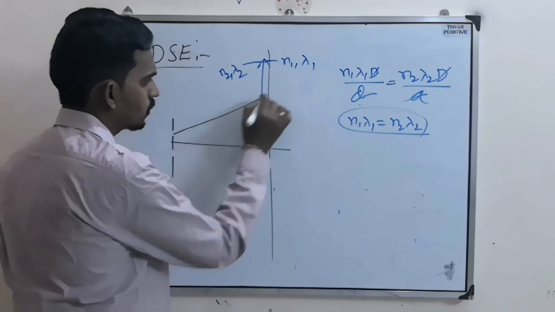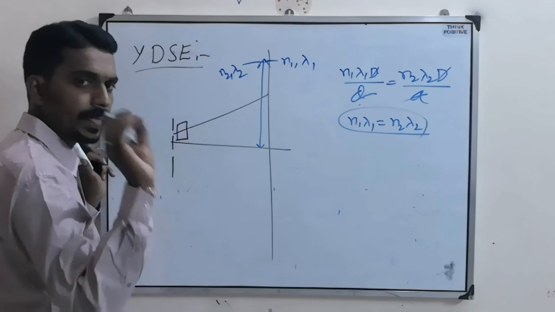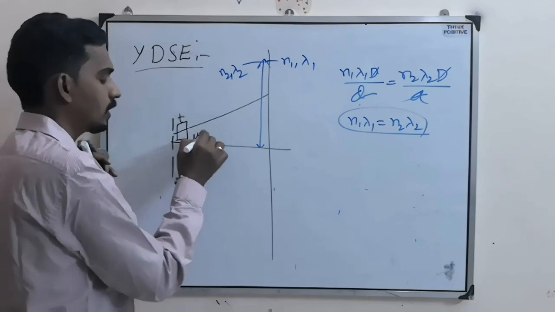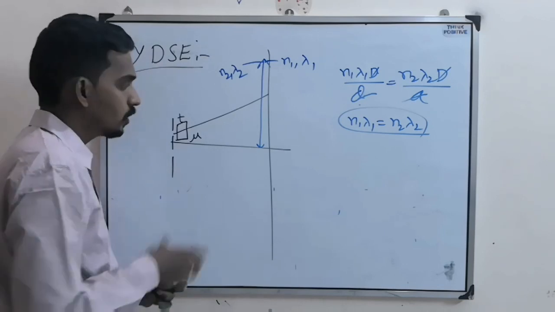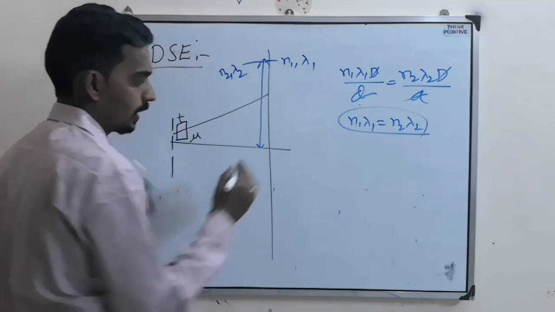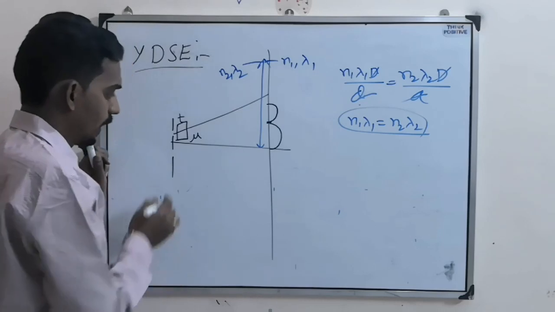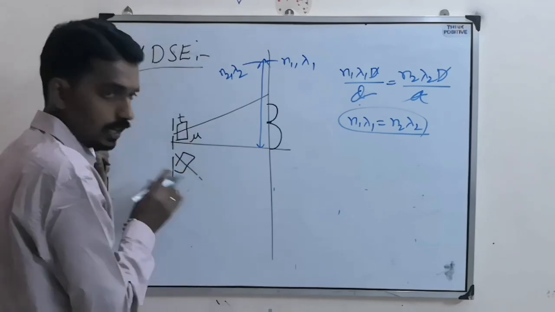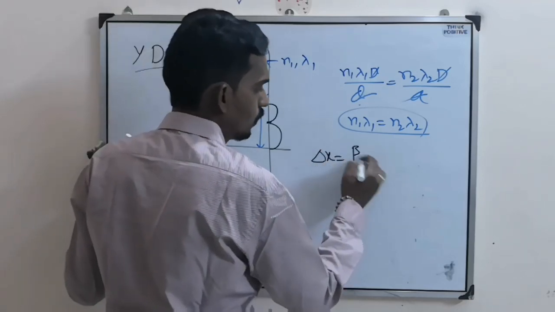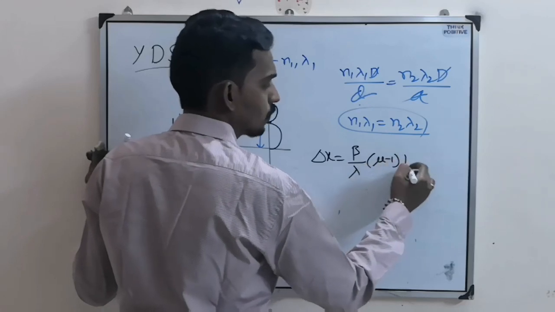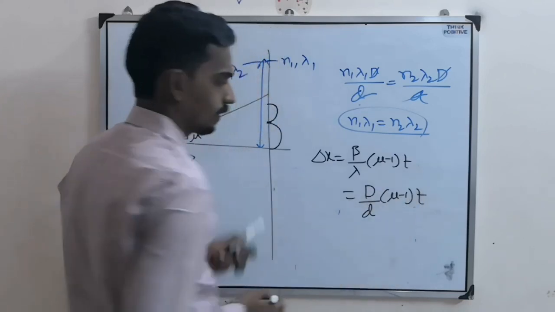Or sometimes they will tell you, suppose this is the one light is reaching. So in the path of S1, suppose I introduced a glass slab of thickness t and refractive index mu. Then there is an additional path will come. So there is a shift in the position, like this will shift by some distance. So everything will be shifted up. Instead of that, if you introduce here, everything will shift down. And how much is that shift? So beta by lambda into (mu minus 1) into t, or D by d into (mu minus 1) into t.